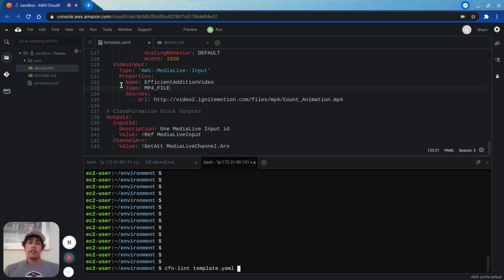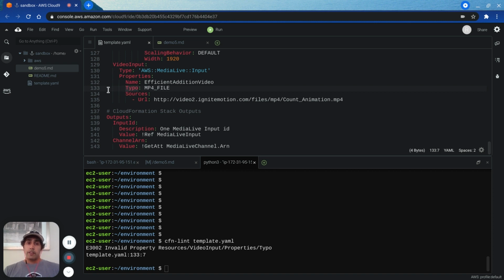Now, here in my template, I am adding a third resource. I want to add a second Media Live input to the cloud. And let's ask CFNlint if my code is okay. Look, it found the problem on line 133. So let's look at what's going on. On line 133, there's a property named typo. Oh, that's wrong. Now it's up to me to fix this.